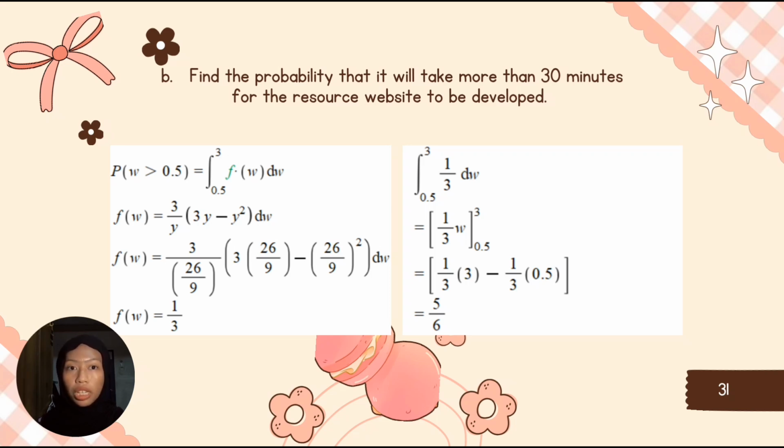Before we integrate f(w), we need to substitute the value of y that we got from the previous question, which is 26 over 9, into the function to get f(w), which is 1 over 3. After we integrate f(w), we substitute the limits, from 0.5 to 3, to get the final answer, which is 5 over 6.